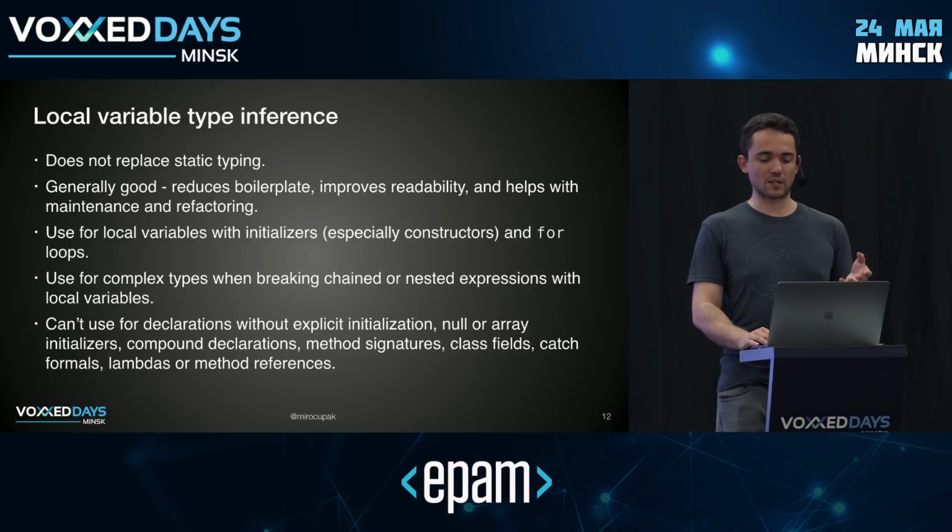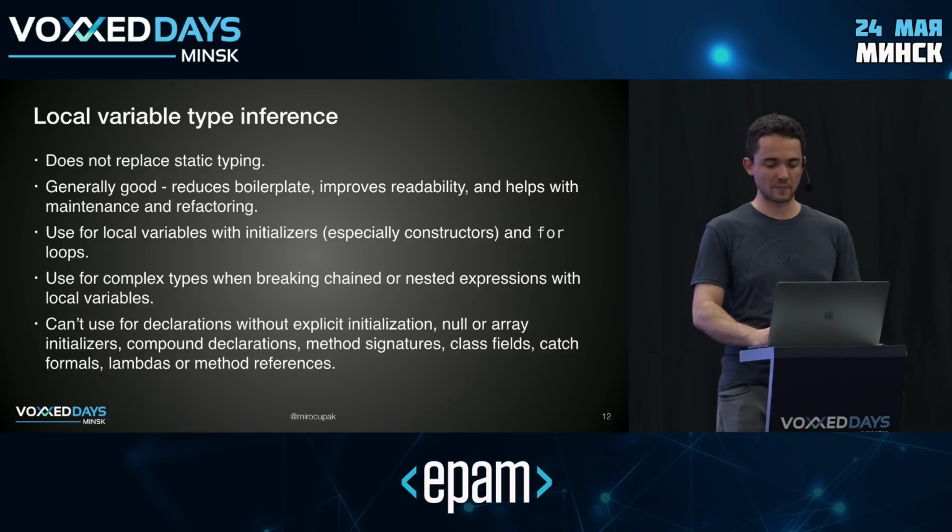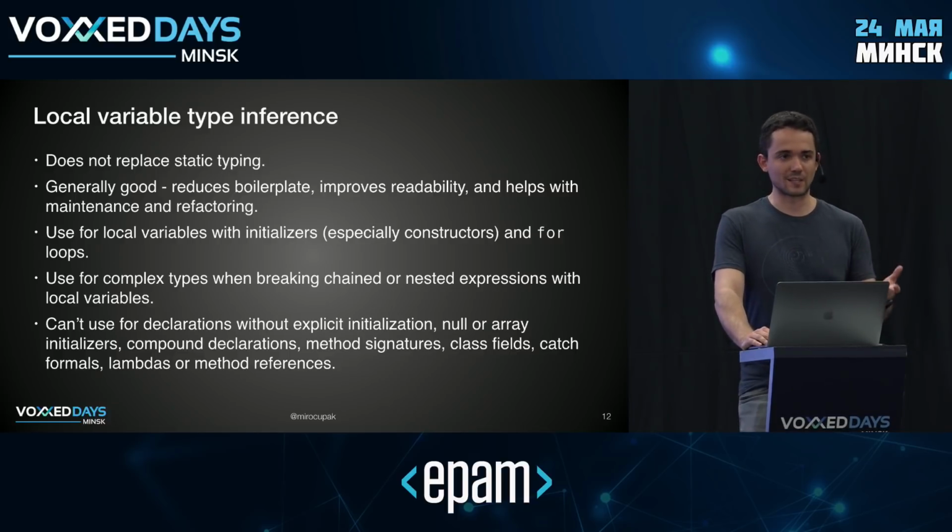Use it when you're initializing the variable with a static factory method or a constructor. So something that has a name that already tells you what this is about, right? For example, the name of the constructor is by definition equal to the name of the class. So it doesn't make sense to have that type information on both sides. So just use var on the left. It's a great tool for substituting complex types, particularly containers like collections or optionals, especially when used with generics.